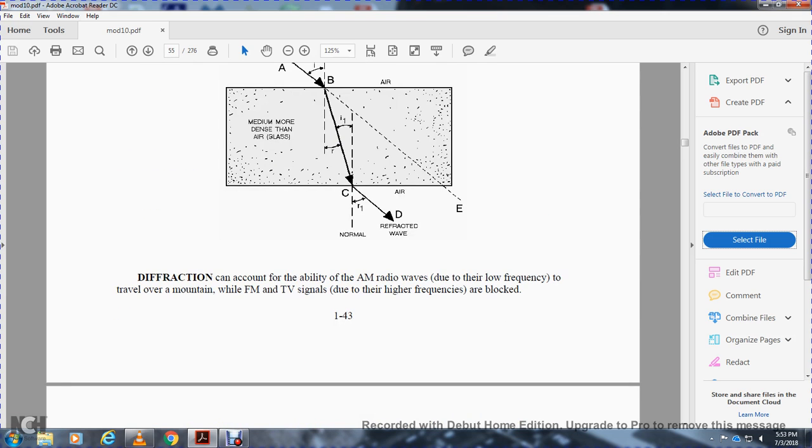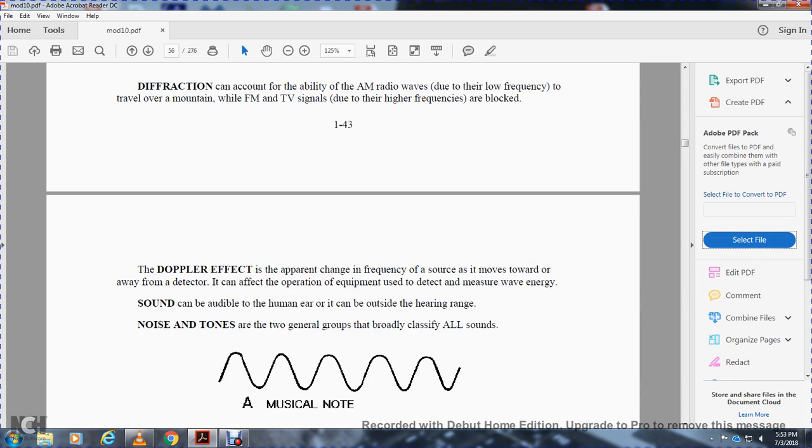Diffraction is the ability of AM radio waves, due to their low frequency, to travel over mountains. FM and TV signals, due to their higher frequencies, are blocked. The Doppler effect is an apparent change in frequency as the source moves toward or away from the detector. It can affect the operation of equipment used by the detector to measure the energy wave.